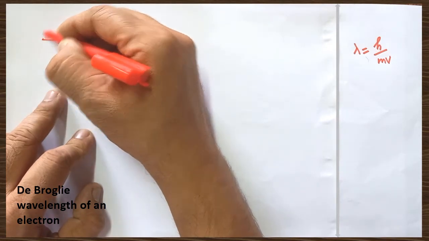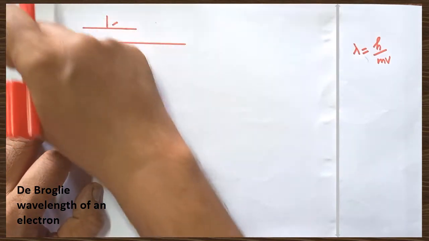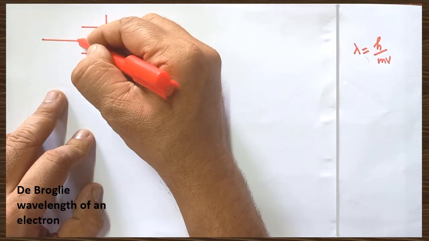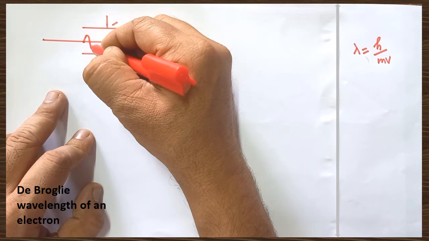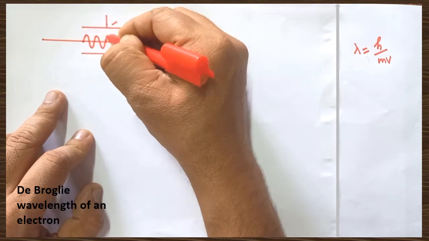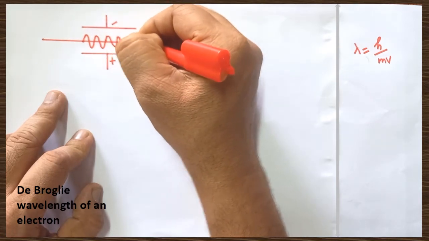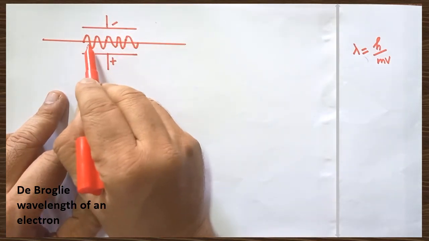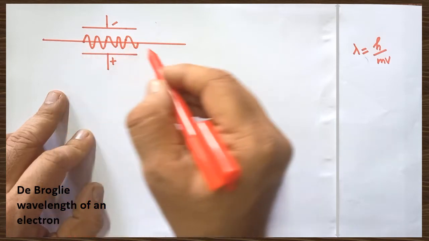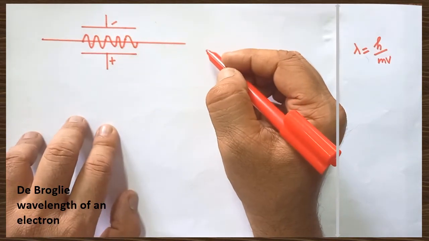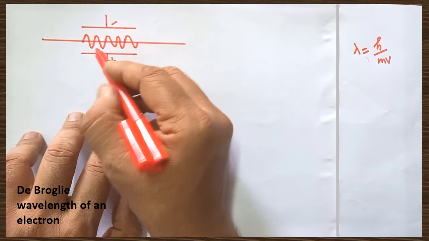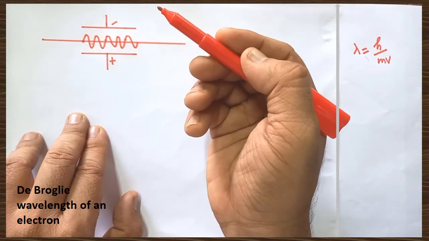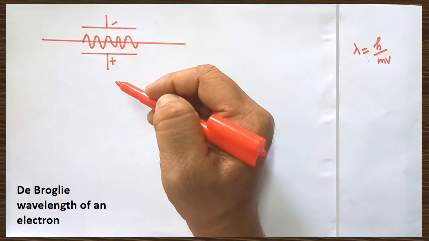Look here. This is the region where the electric field is absent. Whenever the electron travels within this electric field, its wavelength is altered. The wavelength of the electron moving within the electric field is going to be calculated now. Due to the influence of the electric field, the wavelength of the electron can be either increased or decreased.